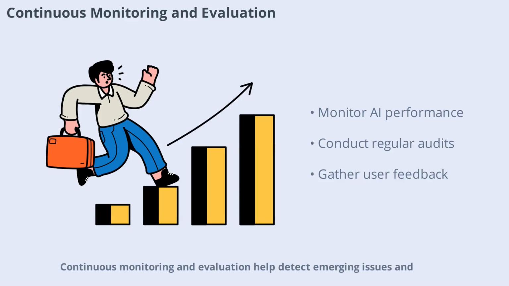Continuous monitoring and evaluation help detect emerging issues and ensure that AI systems remain aligned with ethical standards. Regular audits, user feedback, and performance reviews are essential tools for maintaining ethical integrity over time.